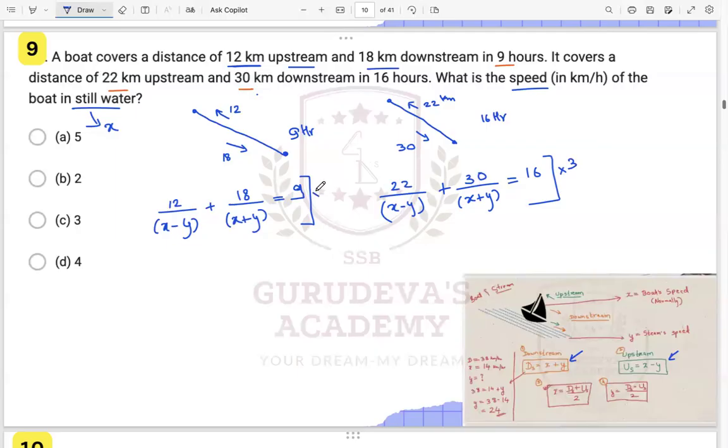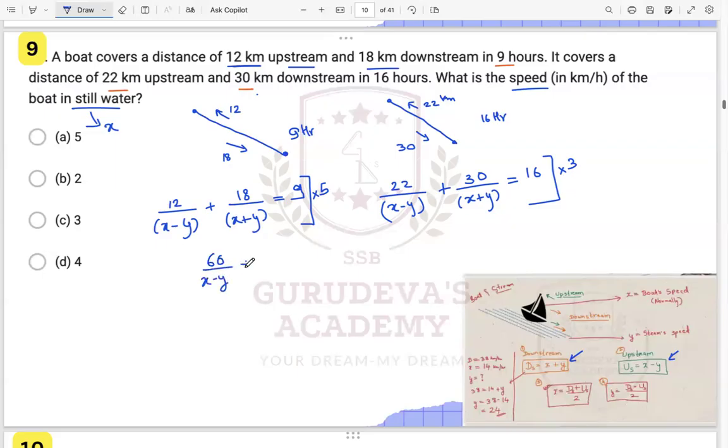And if we multiply 18 by 5, we will get 90 again over here, right? So we have to focus on finding one particular option so that we cancel out one particular equation. If we multiply 5 by 18, that is 90, and this is also 90, right? So this will become how much? This will become 5 into all the things we have to multiply, right? So 5 into 12, that is 60, 60 upon x minus y.